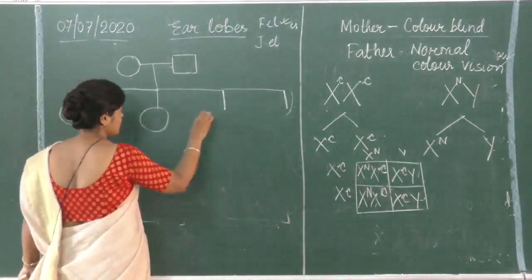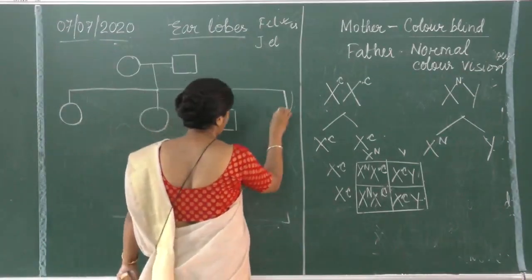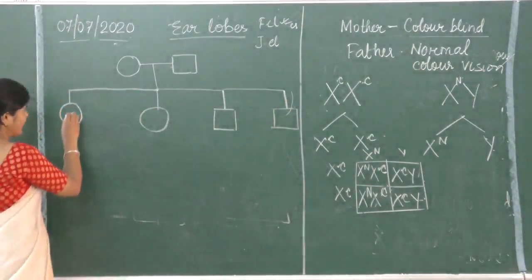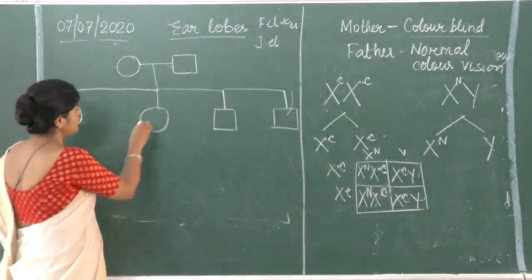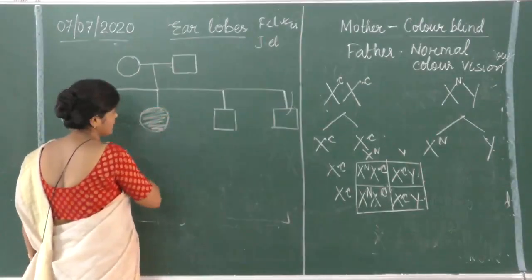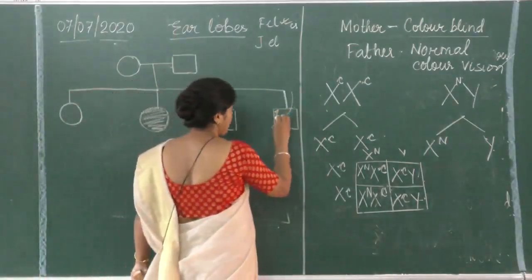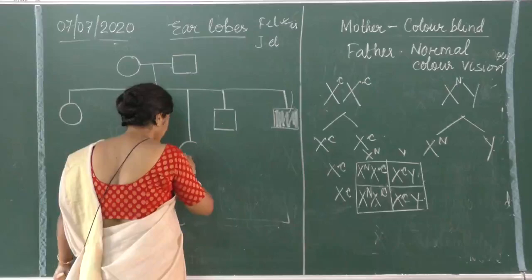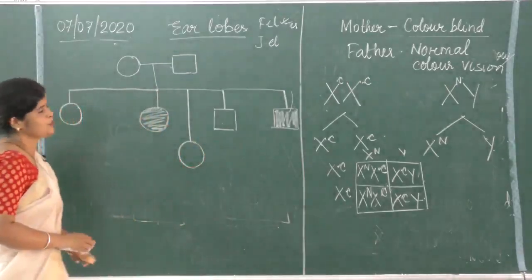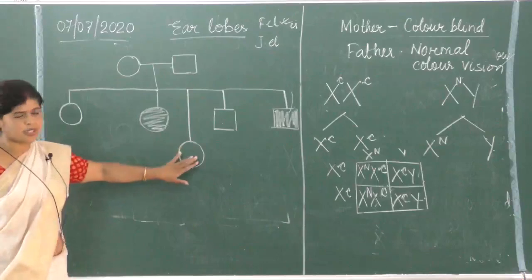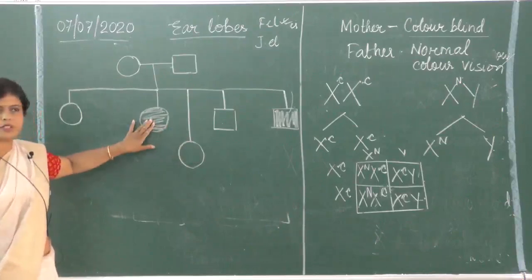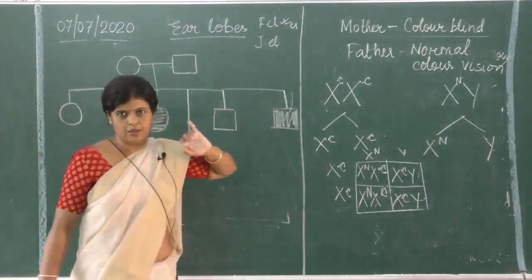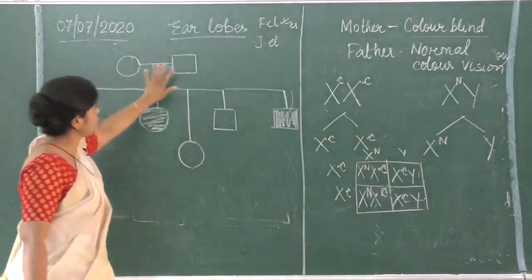Two females, 2 males. One of the females is having free earlobe, the other female is having joint earlobe. One male is having joint earlobe and another male is having free earlobe. Or let me add one more female. This couple has too many children now. So 2 daughters are born with free earlobes, 1 daughter is born with joint earlobe, 1 son is born with free earlobe, 1 with joint earlobe. Is it all right? But mother and father both had free earlobes.